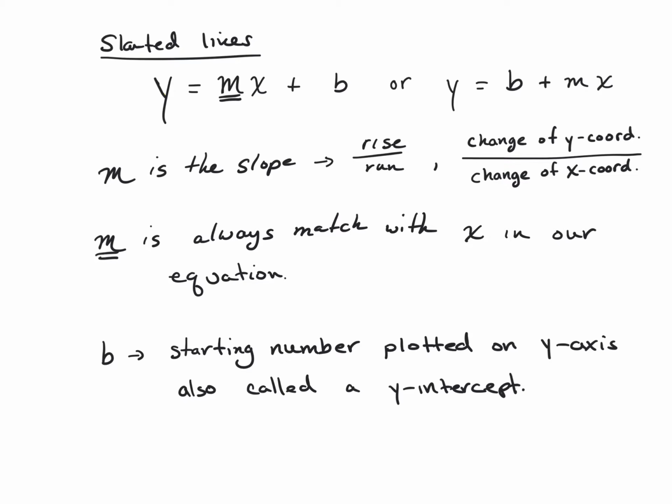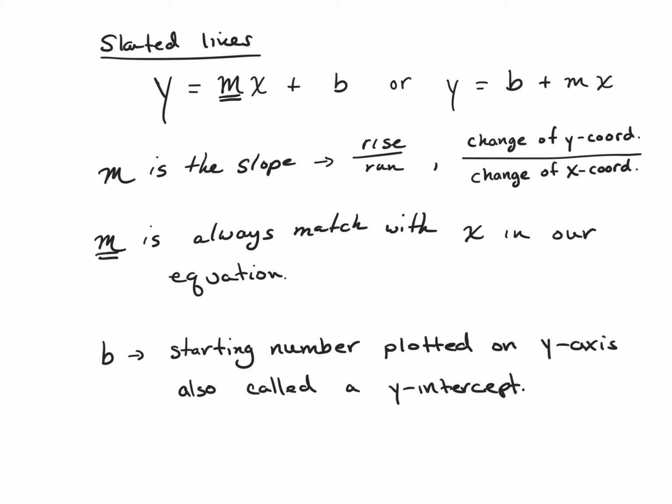So, great, I have to change a y-coordinate and I have to change an x-coordinate, but where do I change it from? Well, that's the importance of the b. The value that doesn't exist with an x, the plus b, so notice there's no x with this b, that is the starting number that is plotted on the y-axis, also called the y-intercept. And you may hear me refer to that in the problem. I may say it's the starting number plotted on the y-axis, or sometimes I may say it's the y-intercept when I'm explaining this video. But do know that if I say them, they mean the same exact thing.